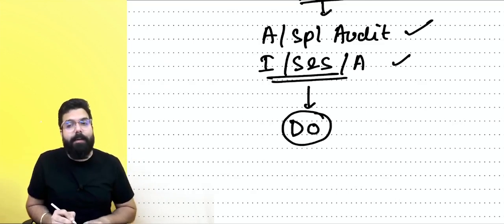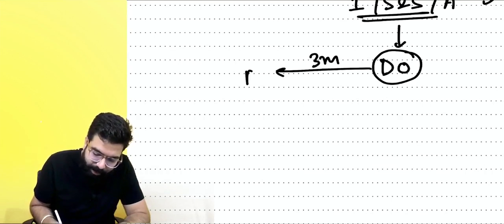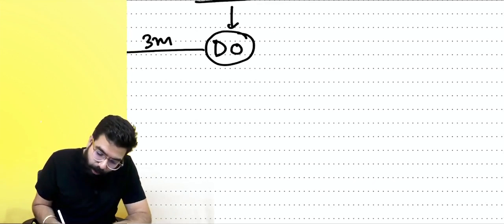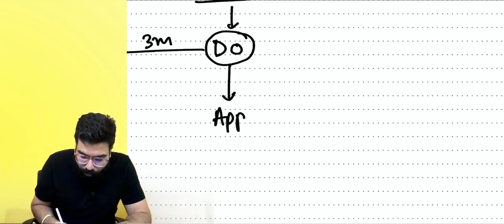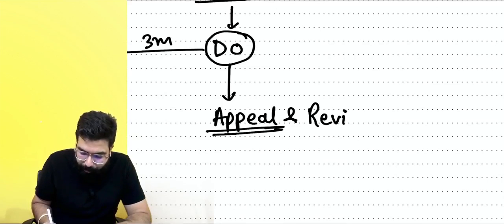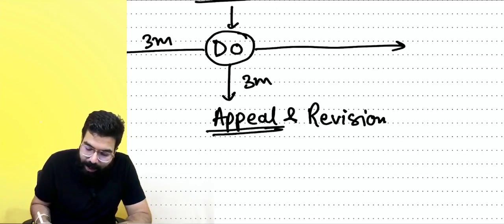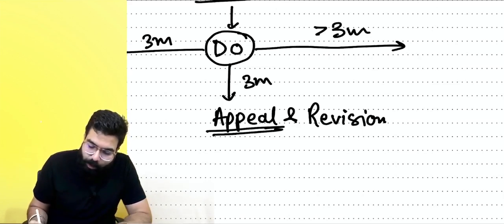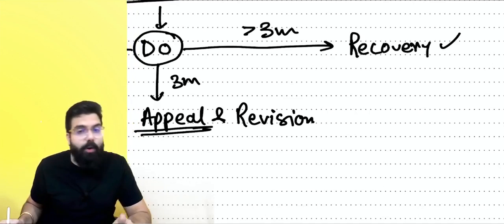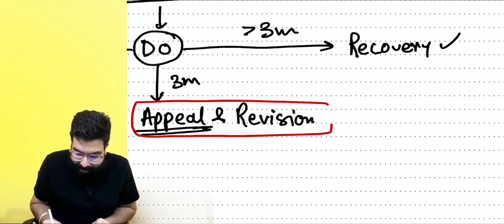Once the demand order comes, you have one option: make the payment within 3 months, or within 3 months you can go for appeal also. And here comes the linking of the appeals and revision chapter. Sir, if I don't go for an appeal also within 3 months, then after 3 months, what will happen? The department will start recovery. Demand and recovery we learned in the last class. Now we are going to start with appeals and revision.